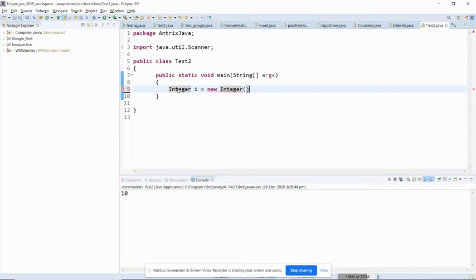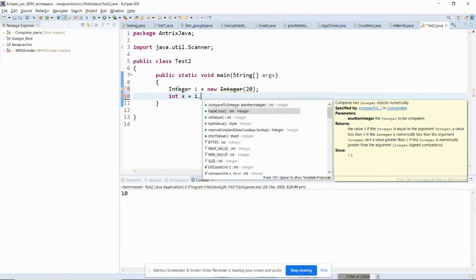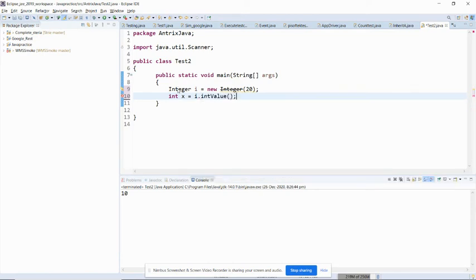Okay, and now I will pass a value here directly, like a 20. Now I need to take the value from this one. So what I will do is int x is equal to i dot, there is a method known as intValue. Okay, so this is the process that we can take the value from this one.